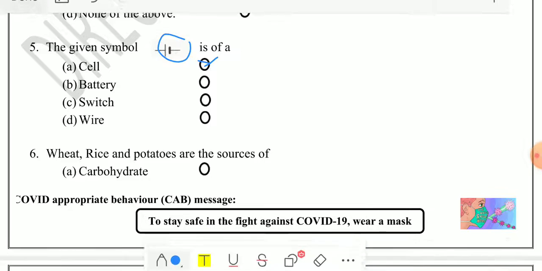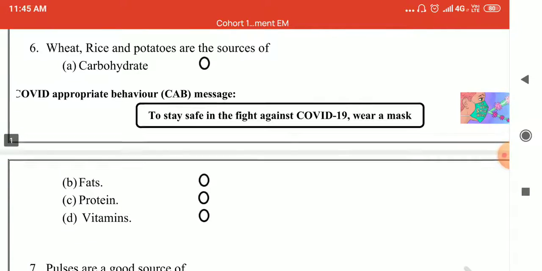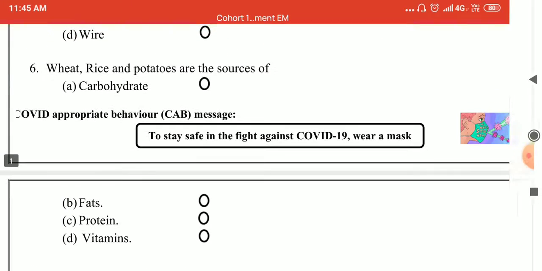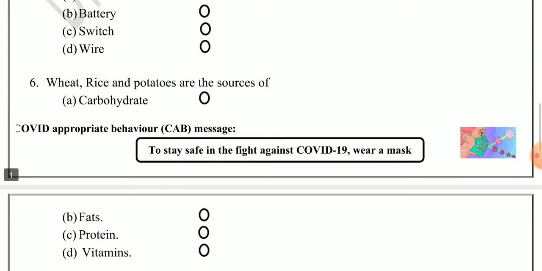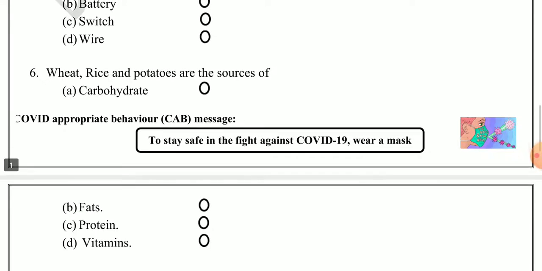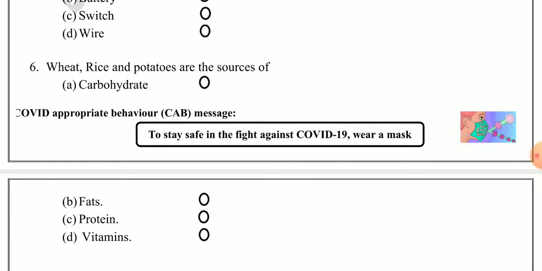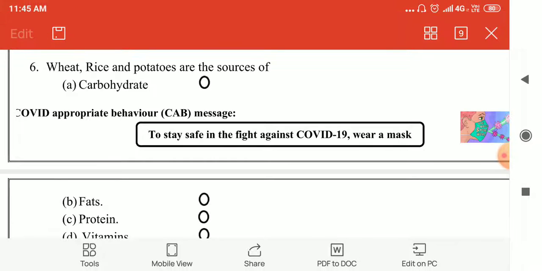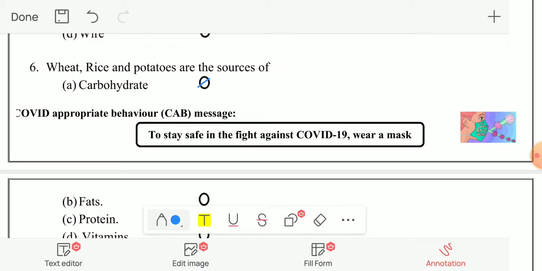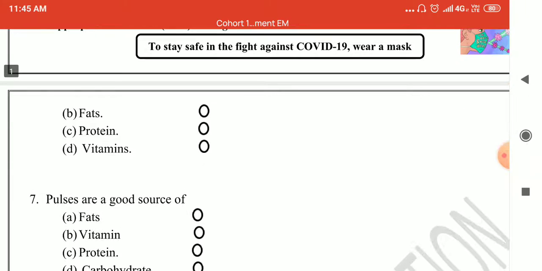Next question is wheat, rice and potatoes are sources of. So wheat, rice and potatoes are rich source of carbohydrate. So correct answer is carbohydrate A. A part is correct answer. All these three are rich sources of carbohydrate.